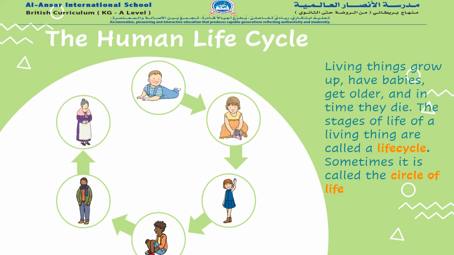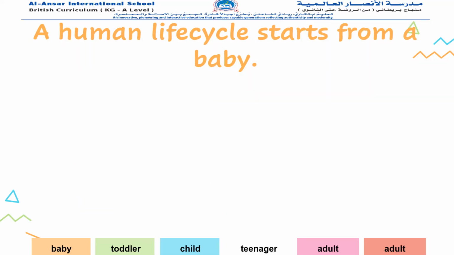So the cycle starts all over again and that adult changes to elderly or old. And all the living things die with the time. These are different stages of a human life. This life cycle is also sometimes called circle of life.